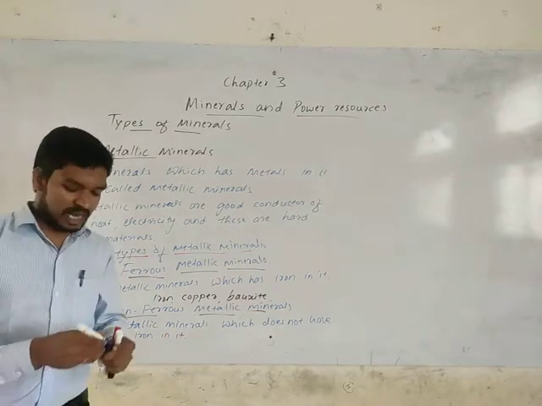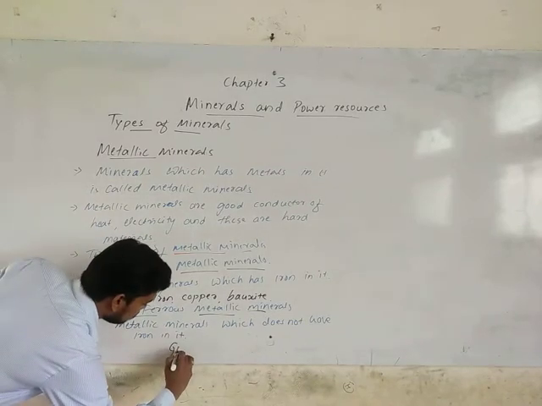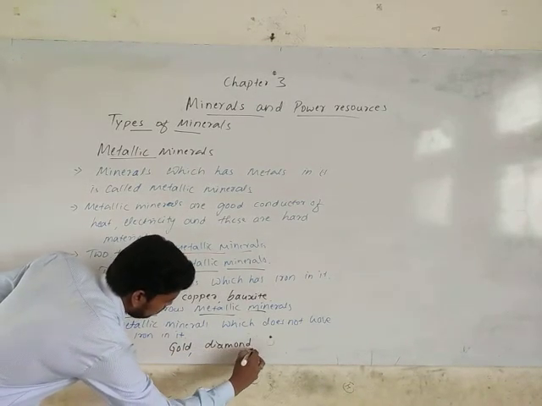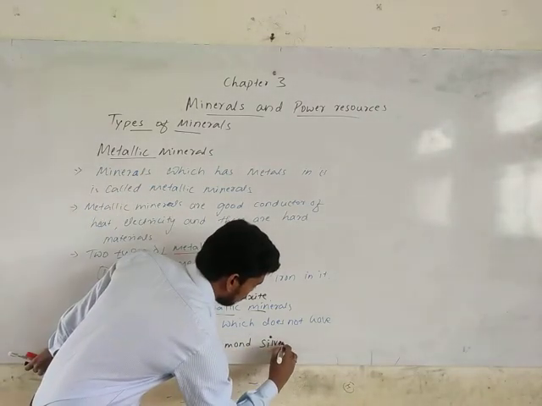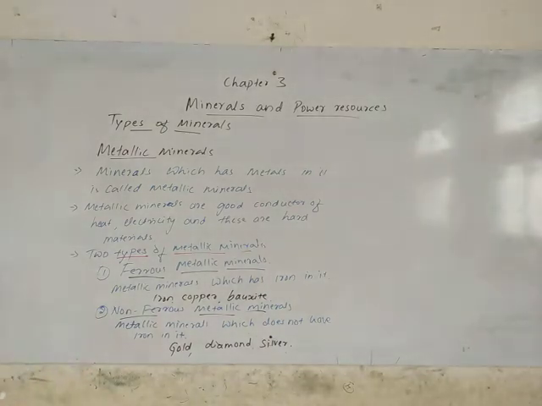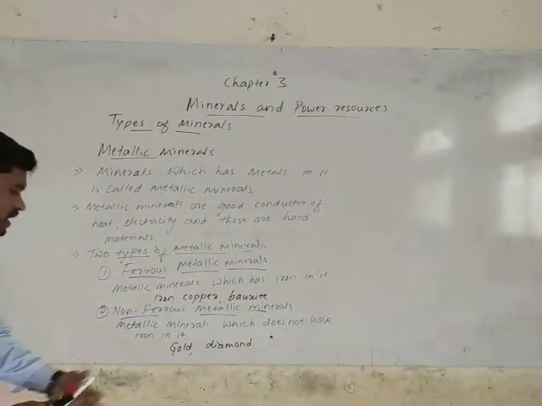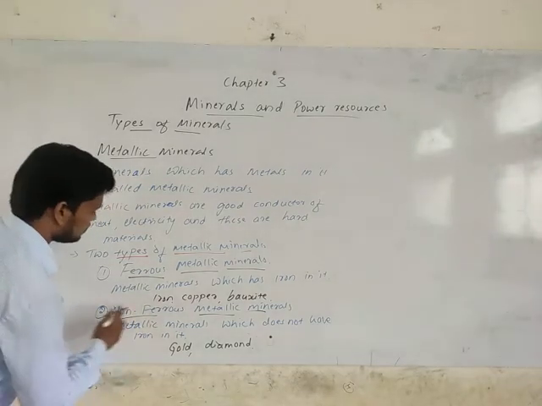This mineral does not have iron content in it. For example, gold, diamond, and silver. These two are important: gold and diamond, lead. These are the examples for the non-ferrous minerals.